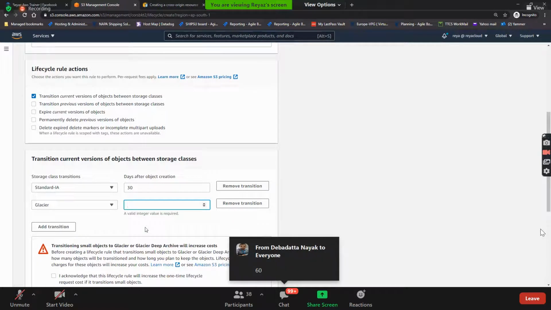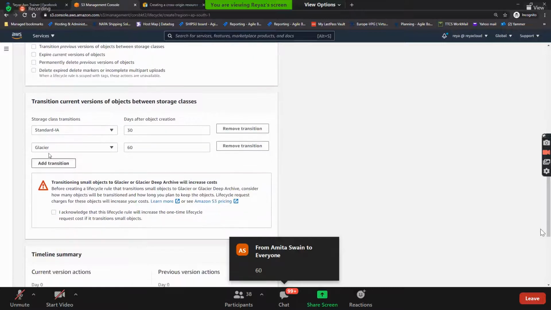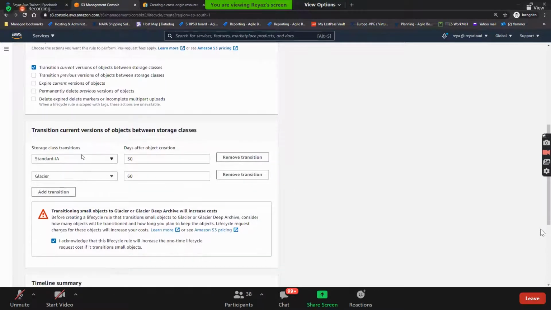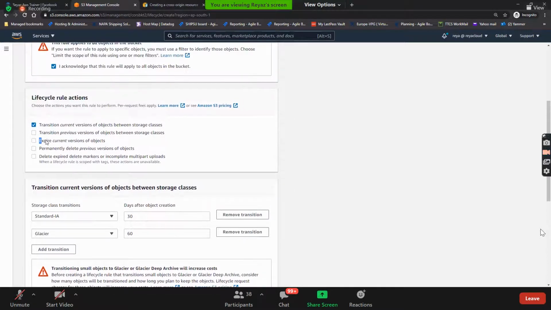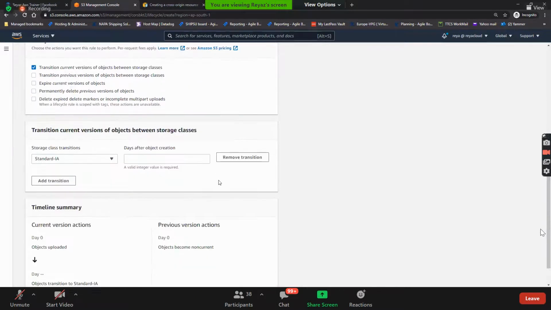Yeah, 60 days, total 90. So if you put 60 plus 30, it would be 90 days. Yeah, nice. So you want to move to the Glacier? Yes, you acknowledge that. Okay, now this is the transition that you have done. Now we have expiration also, right? There's transition, you do it for the, it's gone. Okay.